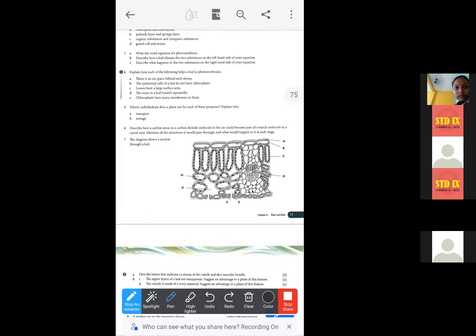Have you written up to this? I'm telling it from the very beginning. The atmospheric carbon dioxide, then within bracket write CO2, is absorbed by the green plants from the atmosphere through stomata. And then it is diffused to all the palisade and spongy mesophyll cells that contain